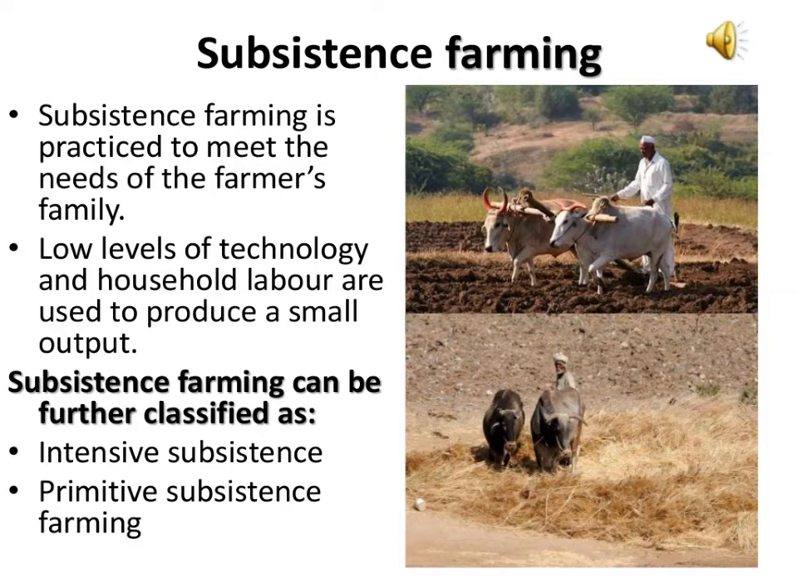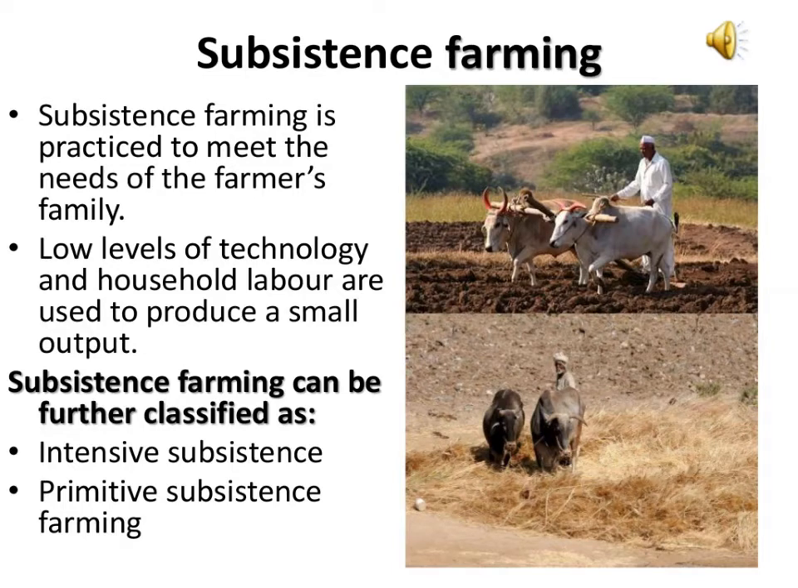Third, they use low level of technology, machine and household labor. Next, the production is relatively low and the farmers are generally poor. Next, usually the primitive methods of cultivation are used by the farmers and the farmers lack surplus production.